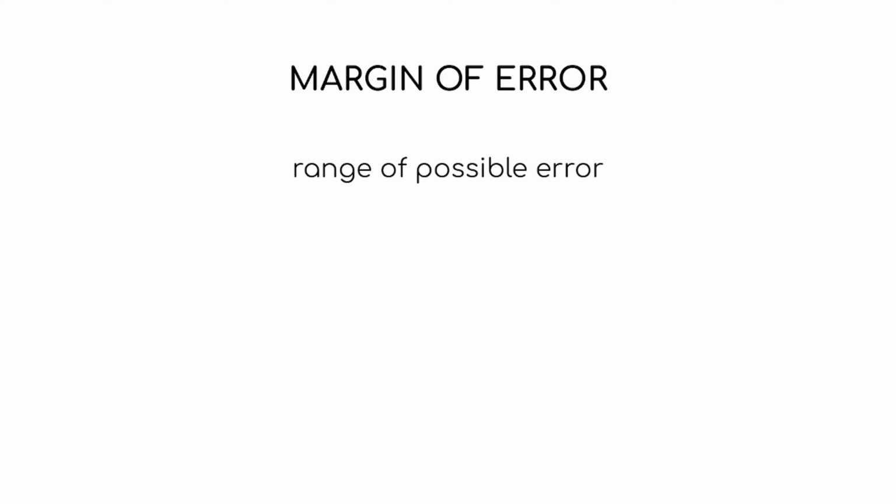Next up in statistics, we have margin of error. Now, margin of error just means the range of possible error. So let's give you an example.